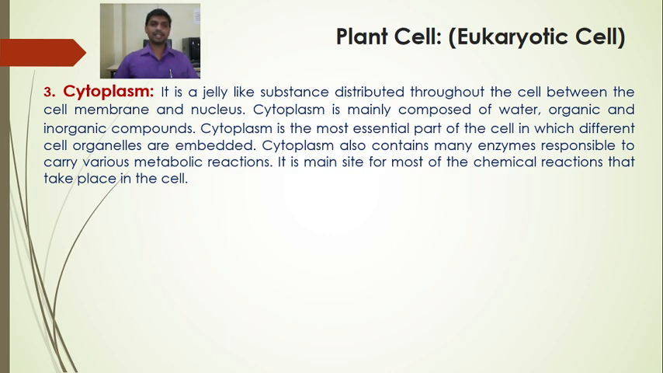So these cell organelles are also called cytoplasmic organelles because they are distributed in the cytoplasm. So cytoplasm is a gel-like substance that is distributed throughout the cell between the cell membrane or the plasma membrane and nucleus. Cytoplasm is mainly composed of water and inorganic compounds. It is also called the cell sap in physiology. So cytoplasm is composed of water, organic and inorganic compounds.